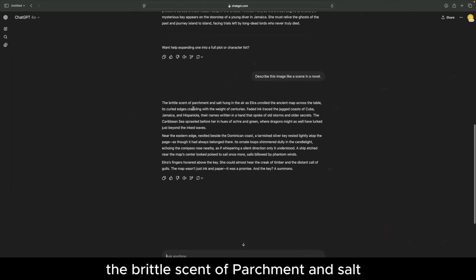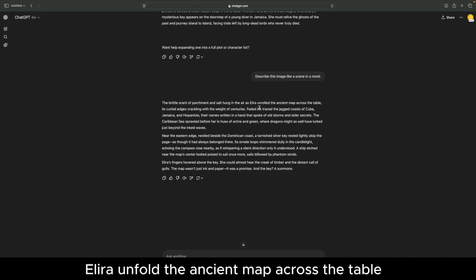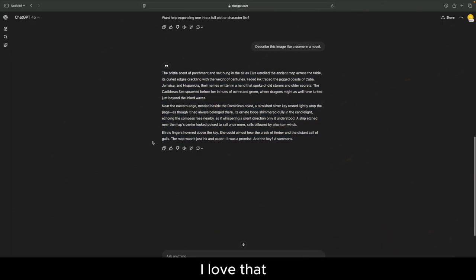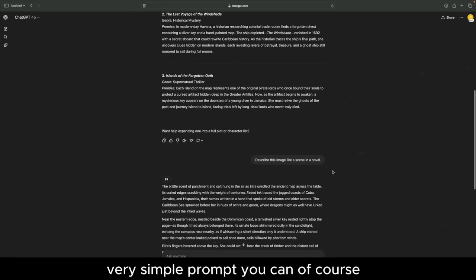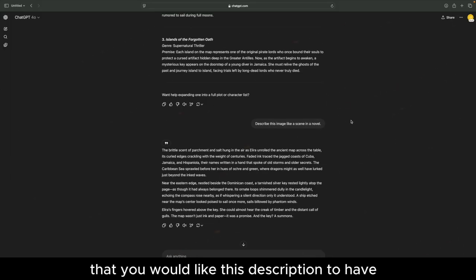The brittle scent of parchment and salt hung in the air as Elira unrolled the ancient map across the table. From the first line, it sounds very interesting already. I love that. We have this beautiful description just from a very, very simple prompt. You can, of course, get a little bit more detailed and more in depth about what it is that you would like this description to have.